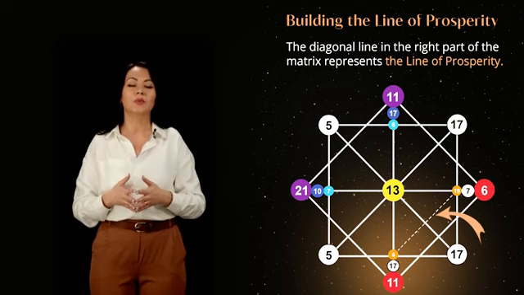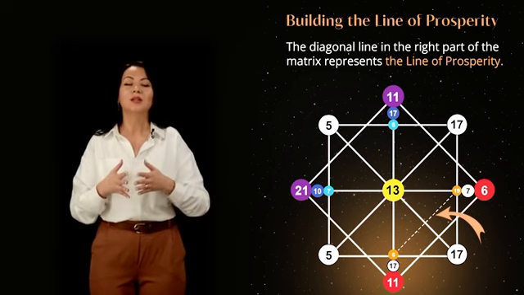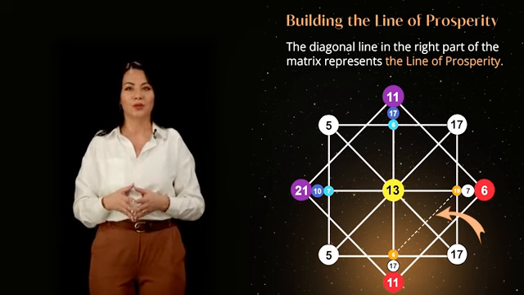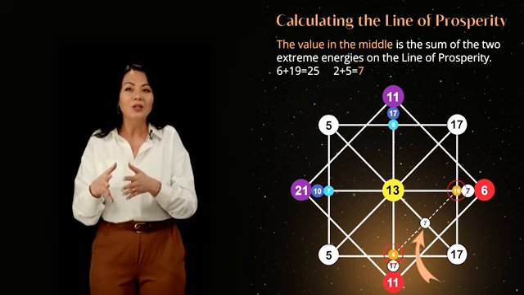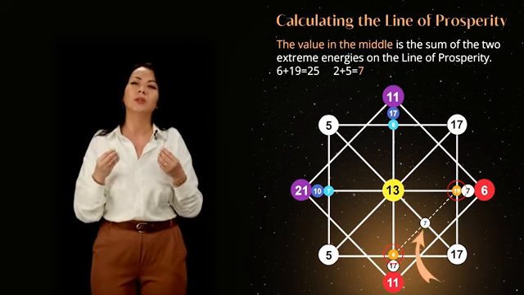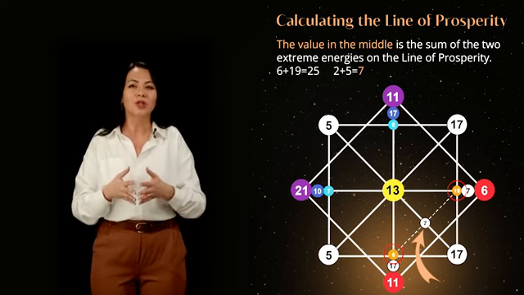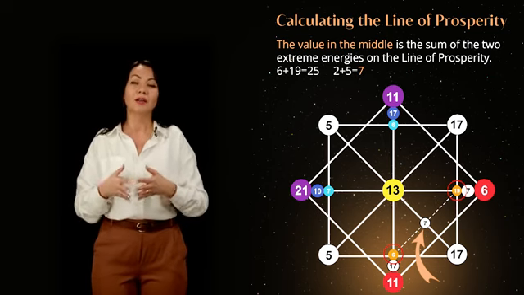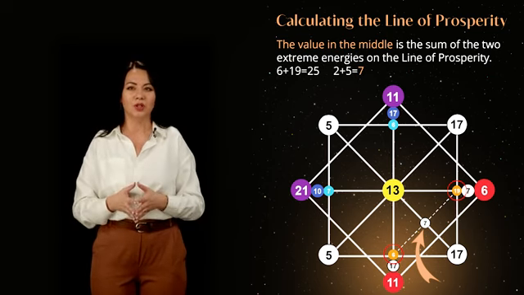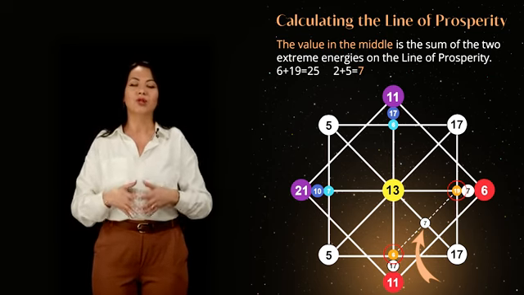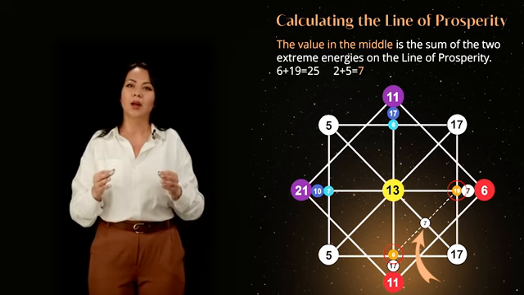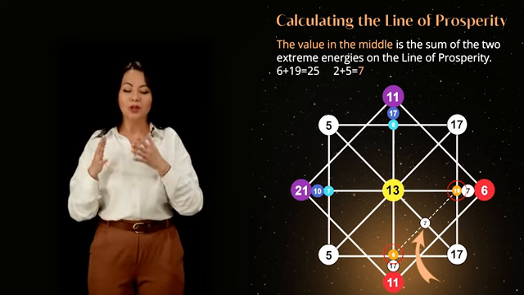Complete the matrix diagram with a diagonal line as shown in the illustration. This is the line of prosperity in the matrix. Find the value in the middle of the line of prosperity. This energy divides it into two parts and forms two zones. In the upper part, the financial zone. In the lower part, the relationship zone. To calculate this point, we add the two extreme energies of the line of prosperity. 6 plus 19, resulting in 7th energy.